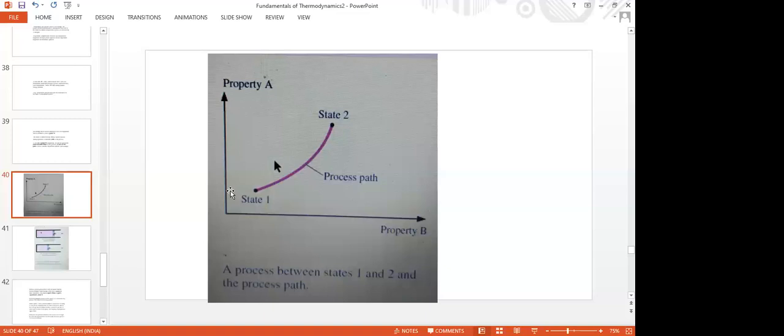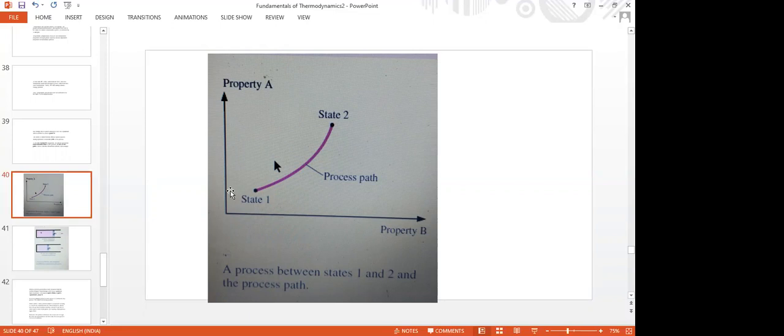I repeat, a reversible process is a quasi-equilibrium process. That means if the process is reversed, that is from state 2 to state 1, the system and surroundings will not be affected. The system will reach the initial point without affecting the system and surroundings. That means the system properties will be restored and the surroundings properties can be restored. So such a process is a reversible process.